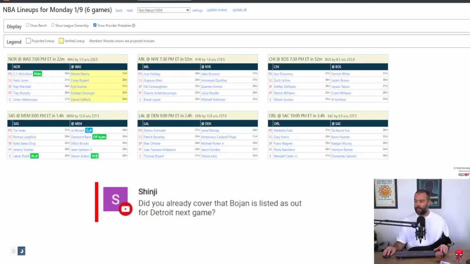What sort of load do I expect for Obi-Wan when he's back in the lineup? That's Obi Toppin, for those of you unaware. Exactly the same as before he was injured. Whatever minutes Julius Randle doesn't get. So 12 a night, maybe 15 a night.